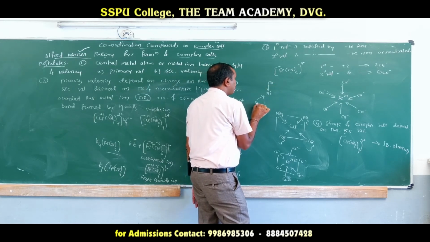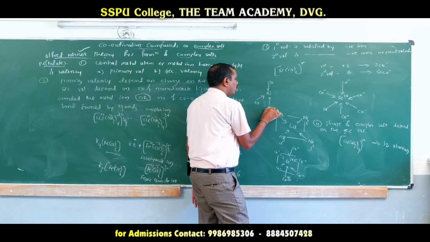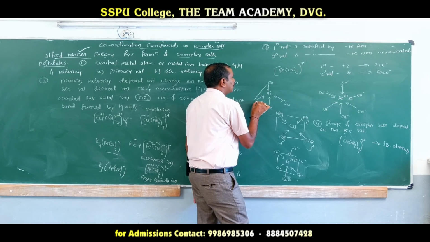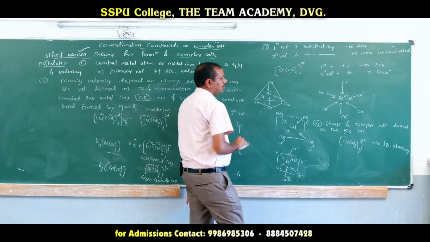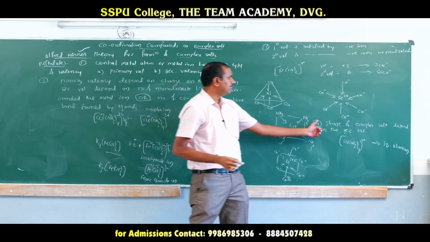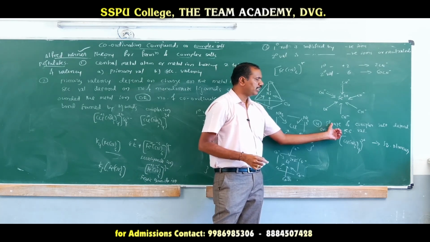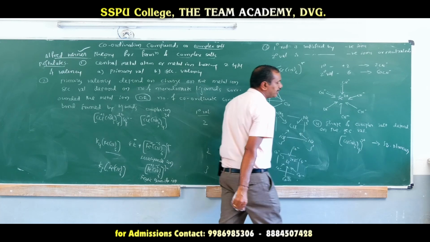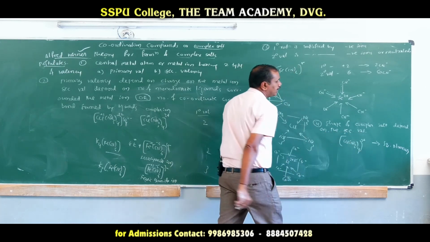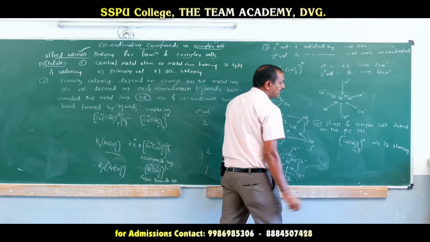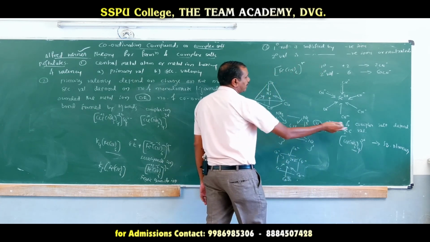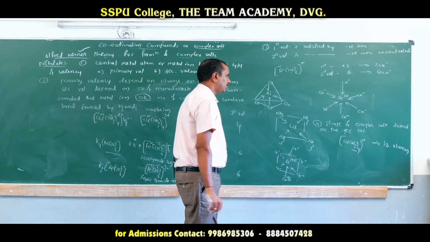Nickel tetracarbonyl having what? 4 ligands are there, 4 monodentate ligands are there, but it looks like a tetrahedral structure. Therefore, it is a wrong postulate of Werner's theory, but according to him, the geometrical shape of the complex salt depends upon the secondary valency. Secondary valency is 4, means there are 4 ligands at the 4 corners of the square plane, hence it is called square planar structure.